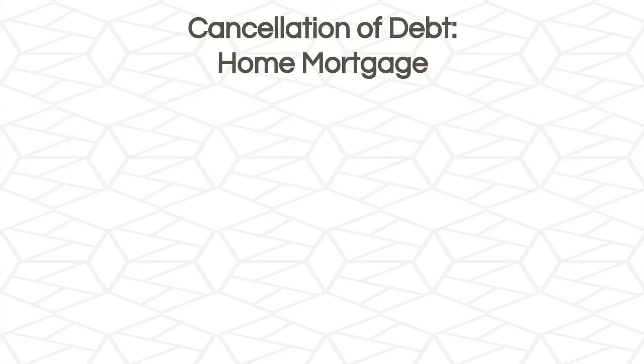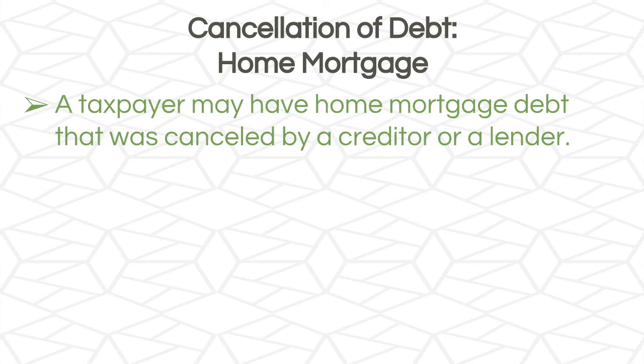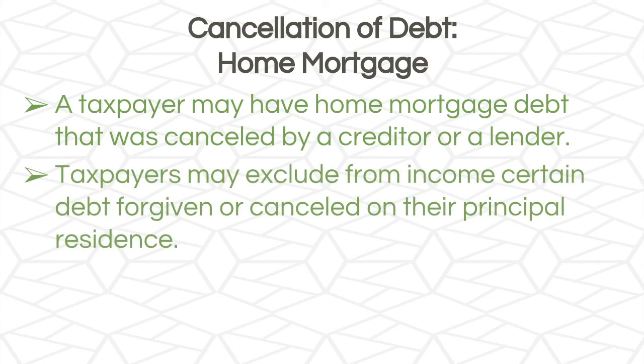Now let's talk about cancellation of debt for home mortgage. A taxpayer may have home mortgage debt that was canceled by a creditor or a lender. Taxpayer may exclude from income certain debt forgiven or canceled on their principal residence. And this will occur on Form 982.